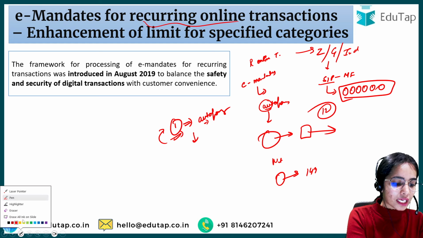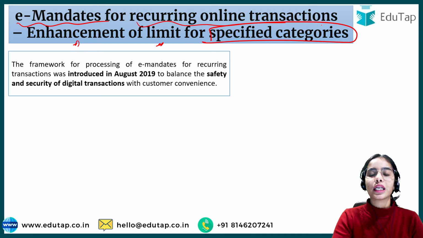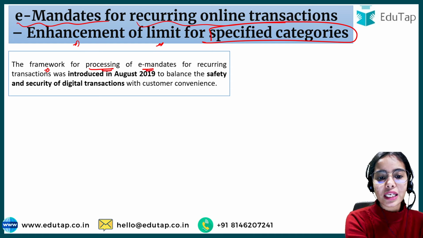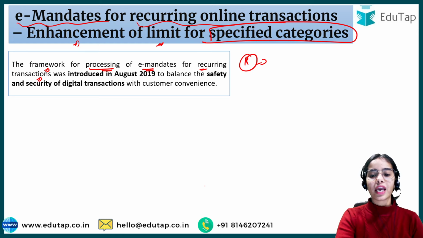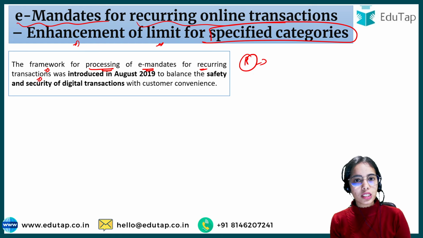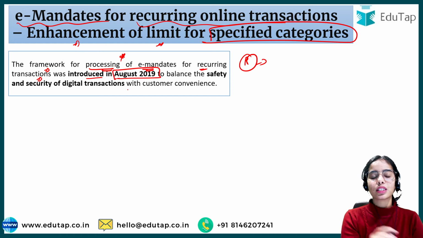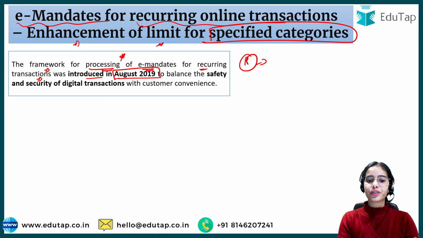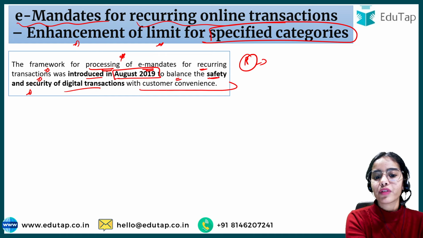And now what is the news article? That there is an enhancement of limit for specified categories under the e-mandate for recurring online transactions. First of all, there was a framework introduced for processing of e-mandates for recurring transactions. Recurring transactions means they are happening again and again. Every month a SIP is going, every month you are paying a Netflix or Disney Plus Hotstar subscription. So this framework was introduced in August 2019. This is important: the framework for processing of e-mandates for recurring transactions was introduced in August 2019 to balance the safety and security of digital transactions with customer convenience.